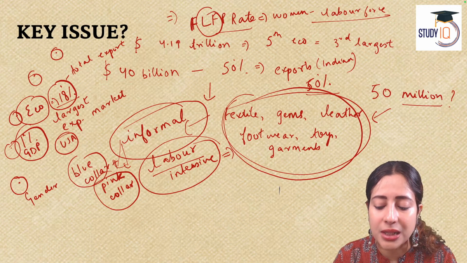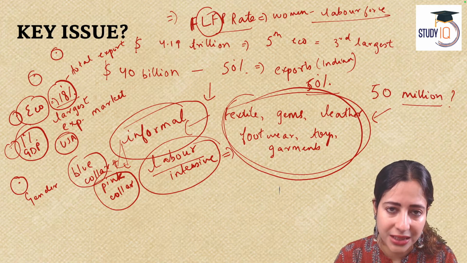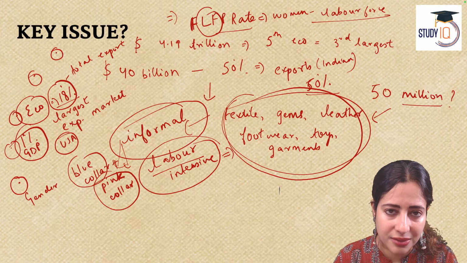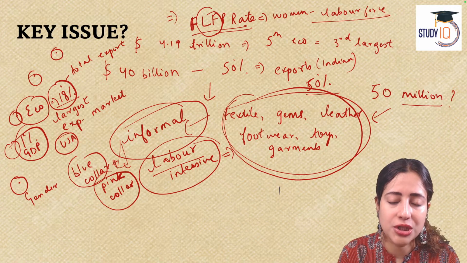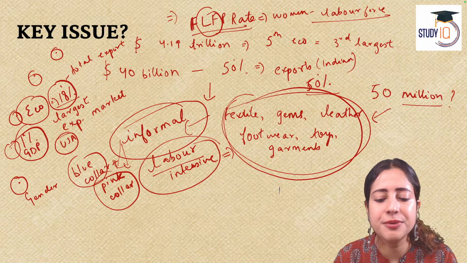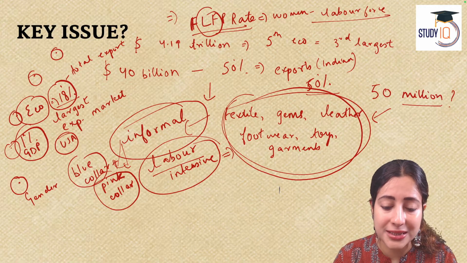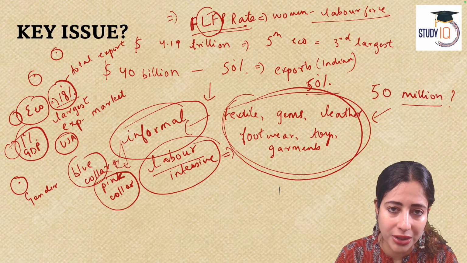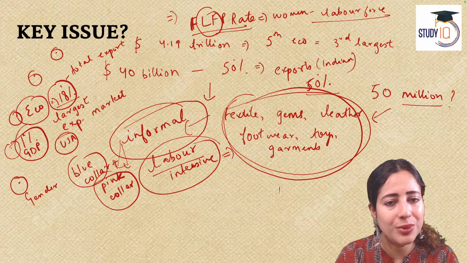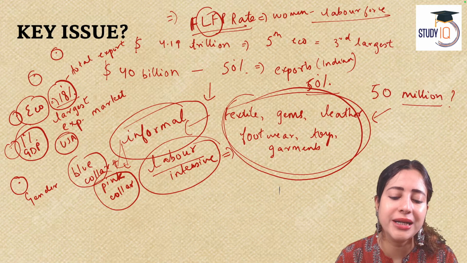Even as compared to the South Asian average, Indian women are not sufficiently working for money. They are not doing anything that's economically utilitarian. Therefore, India is one country which has a huge gap, a very poor female labor force participation rate. And once these informal sectors like textile, gems, leather shut down, it will only become lower. It will only fall further. Where will these women go to work? Where will they find jobs if all these industries close due to high tariffs by the US?